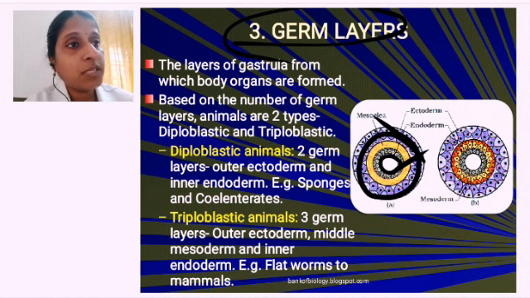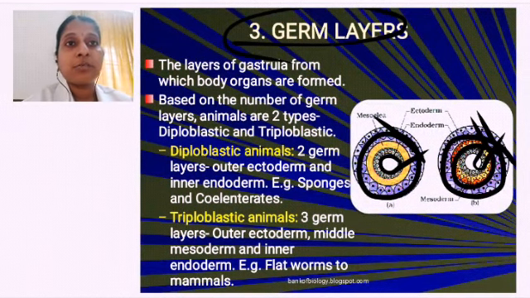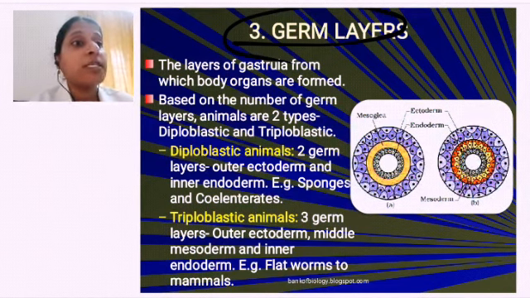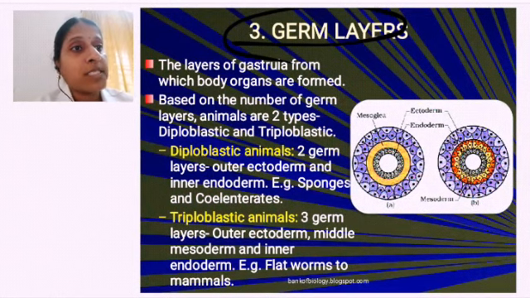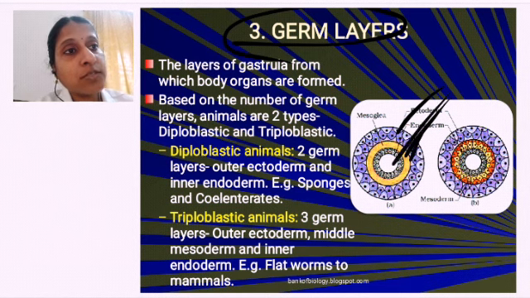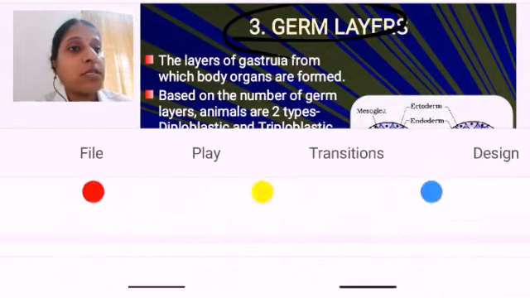In this you see three germ layers are there. The outer ectoderm, the orange-yellow mesoderm, and the blackish green is the endoderm. So if three germ layers are present, then we call them triploblastic. So two germ layers, this is the germ layer. So if there is two, one minute, let me reduce the size, that would be better.